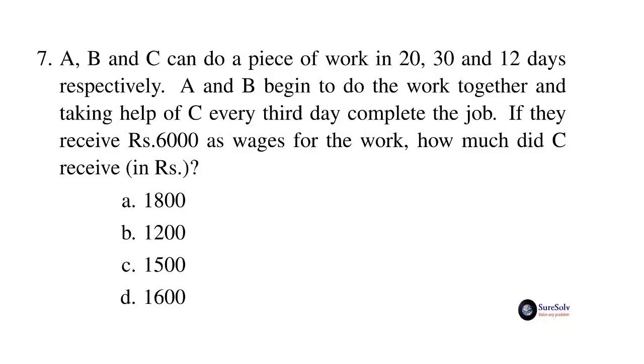A, B and C can do a piece of work in 20, 30 and 12 days respectively. A and B begin to do the work together and, taking help of C every third day, complete the job. If they receive rupees 6,000 as wages for the work, how much money did C receive?